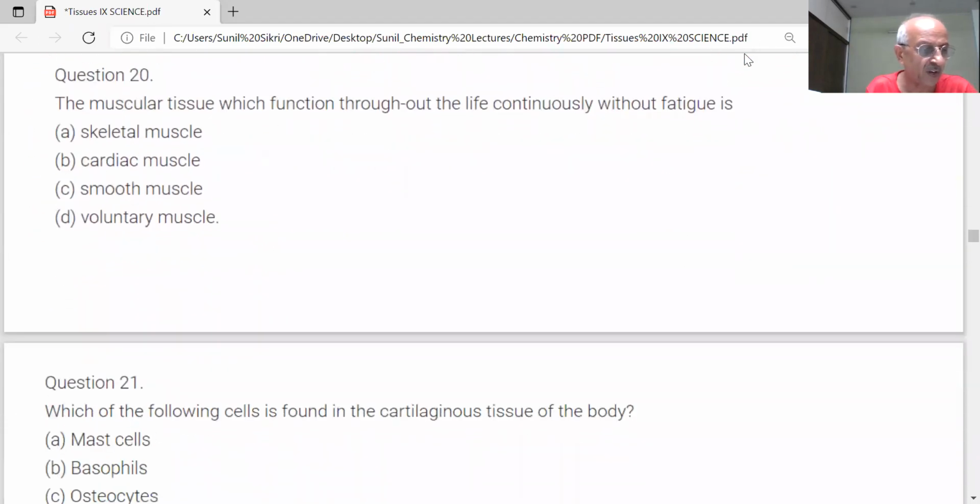Next question is coming. This was asked in the paper repeatedly. The muscular tissue which functions throughout life continuously without fatigue. Inside your body, there is a muscular tissue which is functioning throughout life and it is never getting fatigued. You know it so well, student. Which is that muscle? Cardiac muscle.